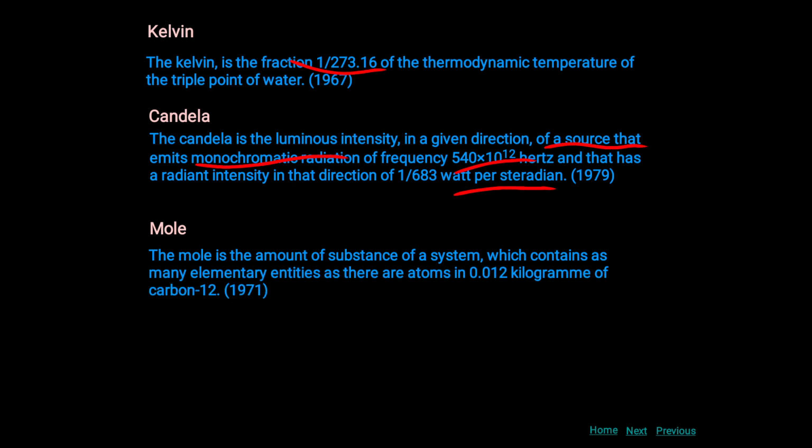Then mole. The mole is the amount of substance of a system which contains as many elementary entities as there are atoms in 0.012 kilogram of carbon-12, in 1971.